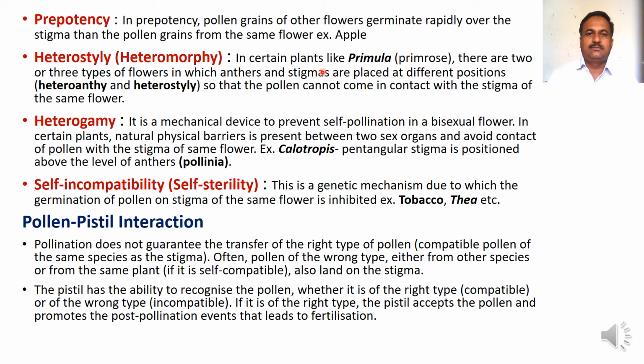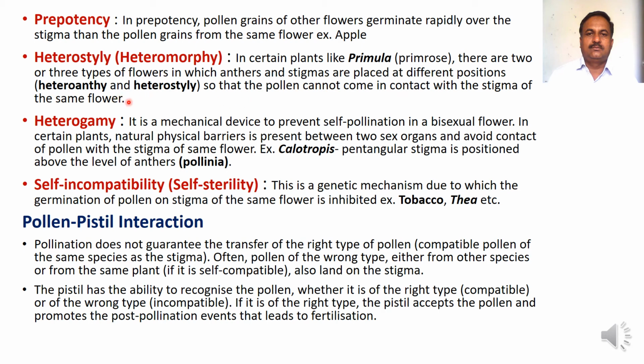In certain plants like primula, common name primrose, there are two or three types of flowers in which anthers and stigmas are placed at different positions. The condition is called heteroanthy and heterostyly respectively, so that the pollen grains cannot come in contact with the stigma of the same flower.